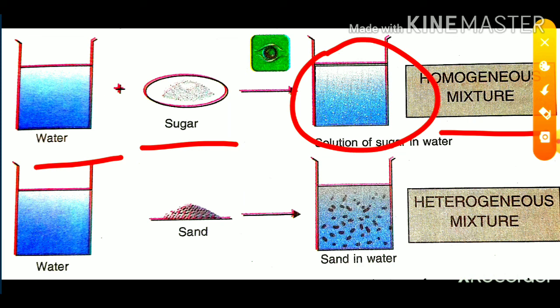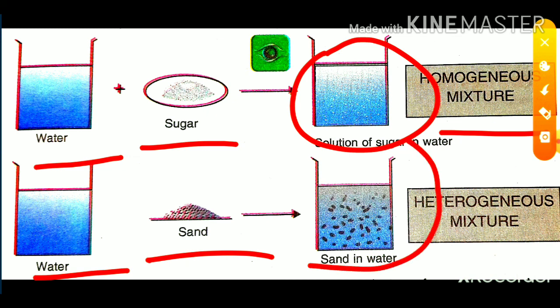All of you look at the second one. Sand is dissolved in water. What happens? Sand doesn't dissolve in water. We can see the sand particles separately in that water. Okay, we can see water and sand separately. So this type of mixture is known as a heterogeneous mixture.